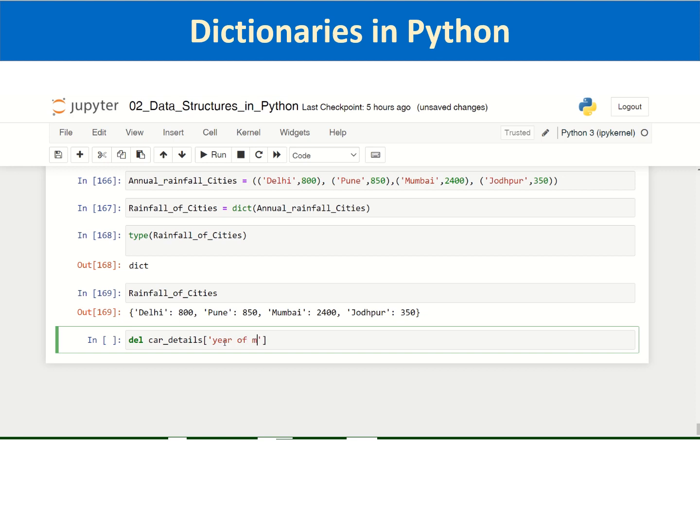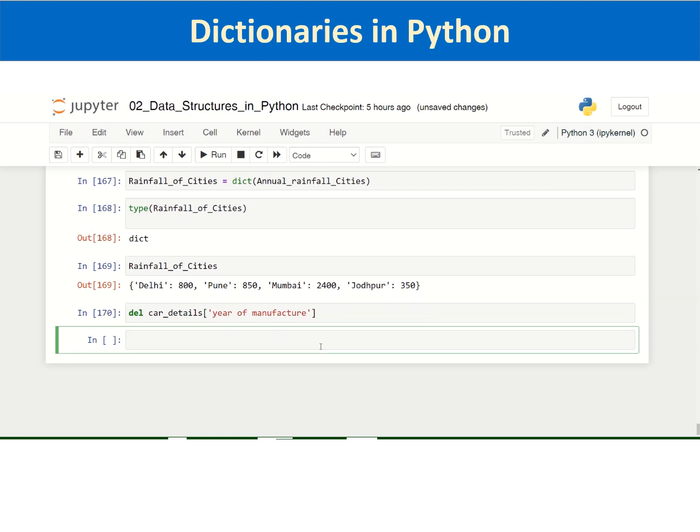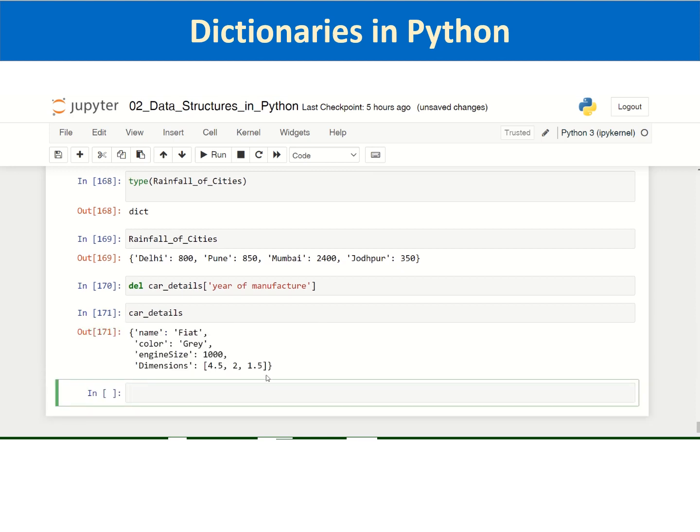You take care of the upper and lower cases, and you check the dictionary car details. As you can find, the key value pair related to year of manufacture has been deleted.